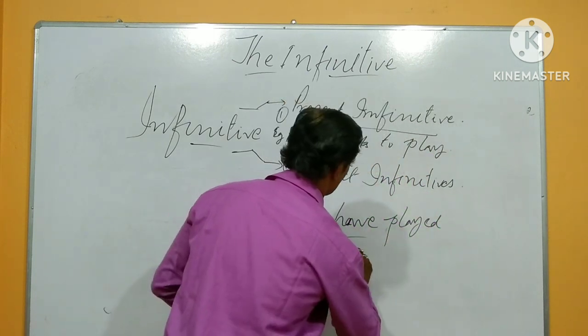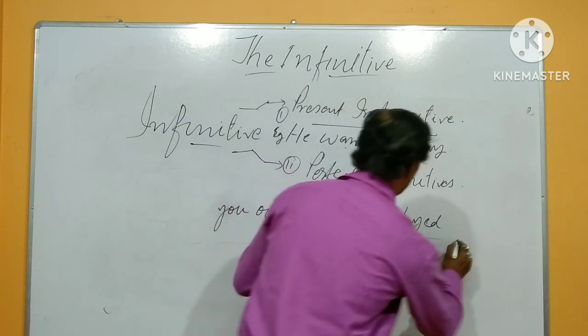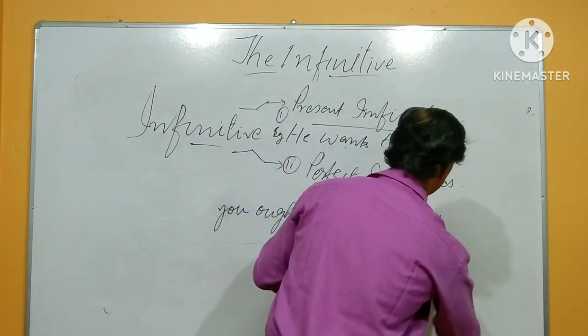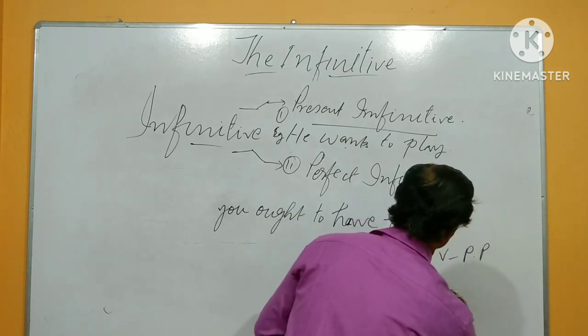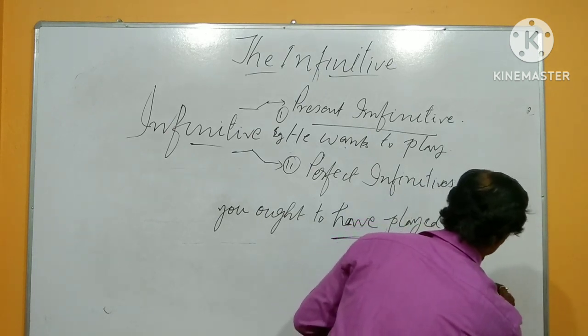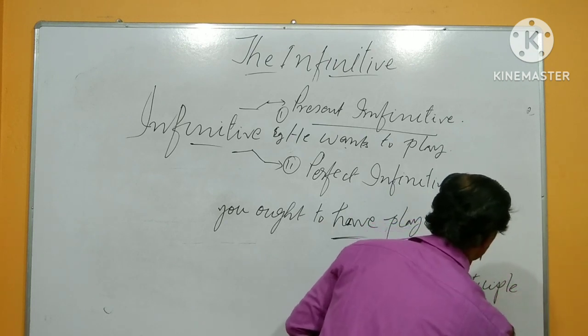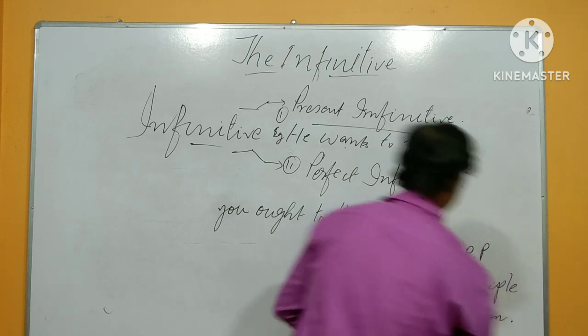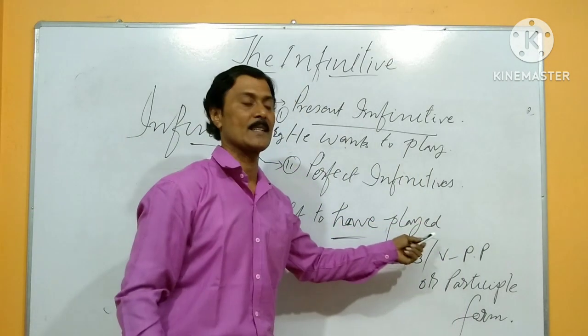Have is an auxiliary in infinitive form, and played is V3, which means the past participle form. So what I noted here: you ought to have played.